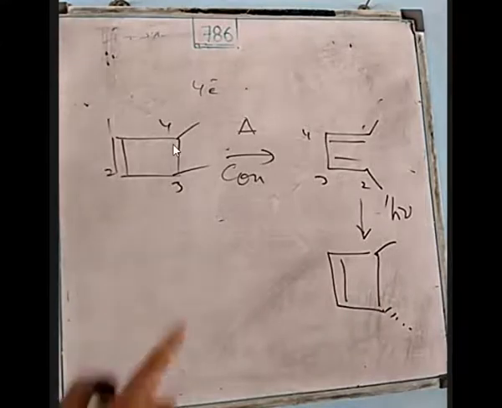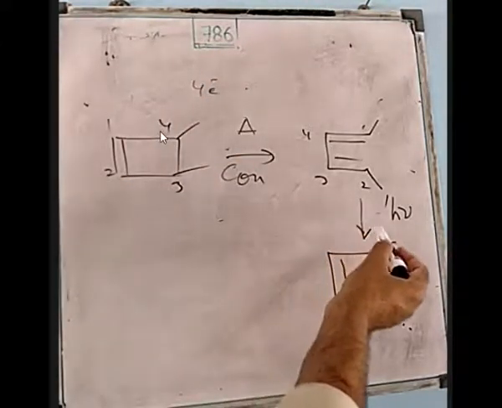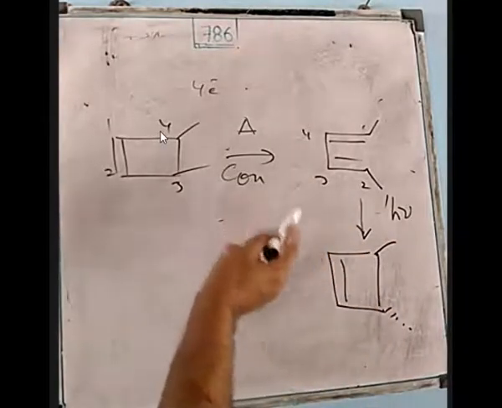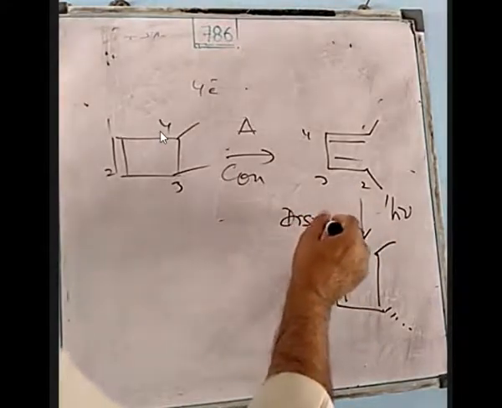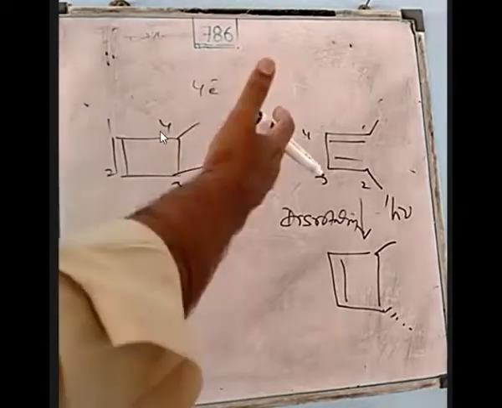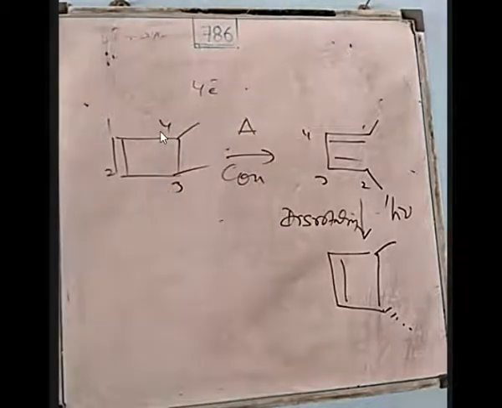Okay? Now this ring closure is taking place, and will it be conrotatory or disrotatory? Disrotatory. A 4-electron system and a photochemical reaction, it is disrotatory. Now the question arises: same reaction, both are examples of electrocyclic reaction. In one case ring opening is taking place, in another case ring closure is taking place, and we know all reactions involve a product which is always a stable product.